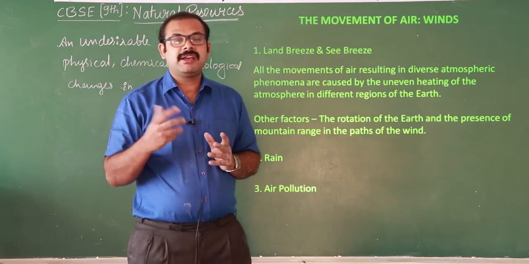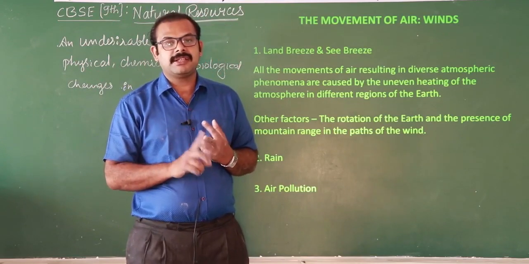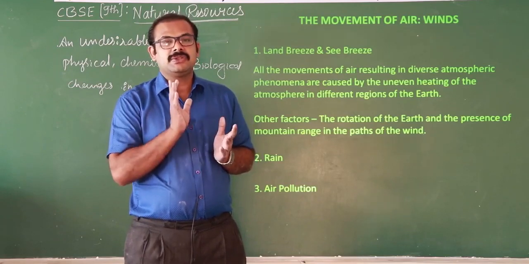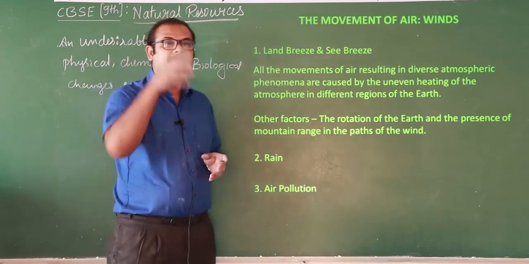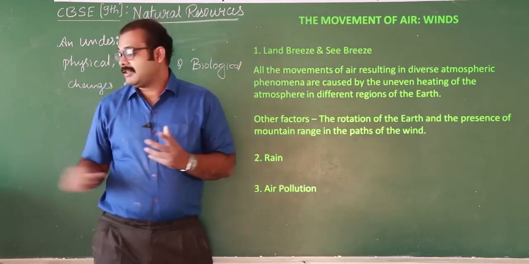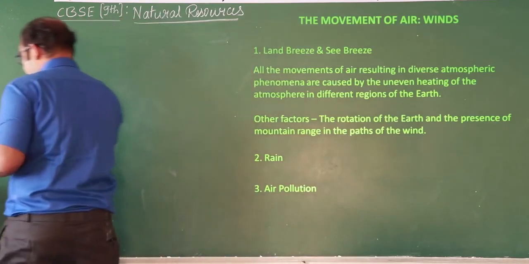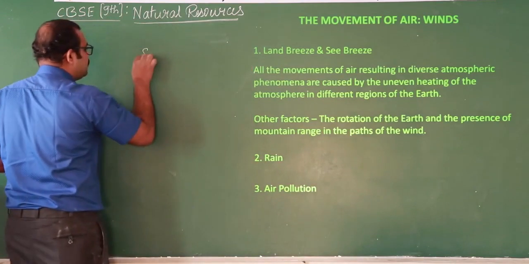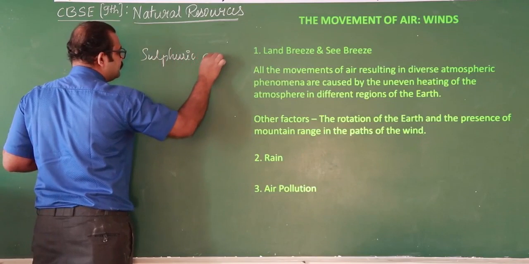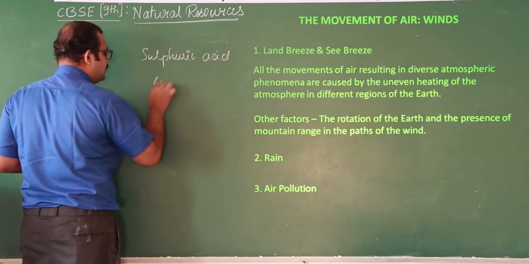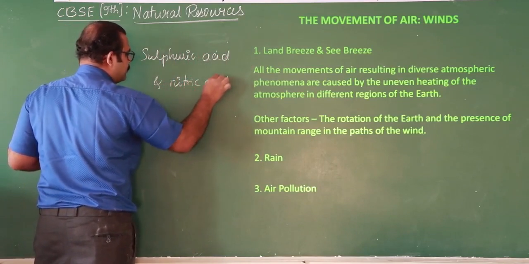At the same time, burning of fossil fuels like coal and petroleum releases sulfur dioxide and nitrogen dioxide. These oxides of the elements mix with water and form acids like sulfuric acid and nitric acid.